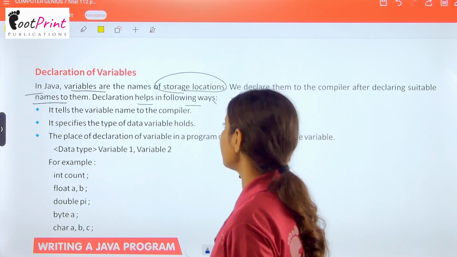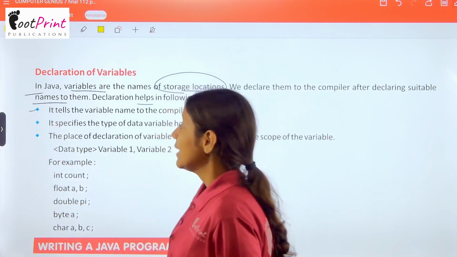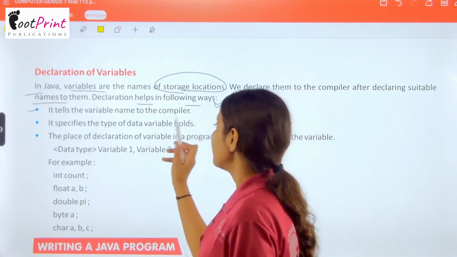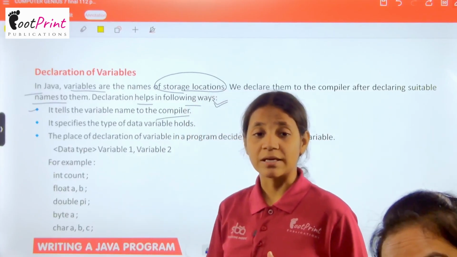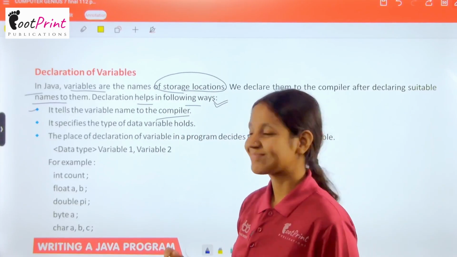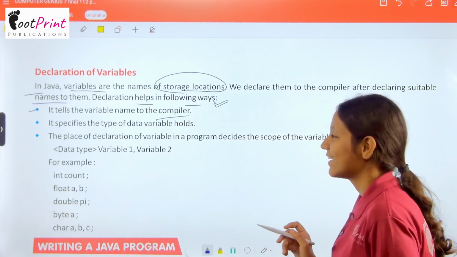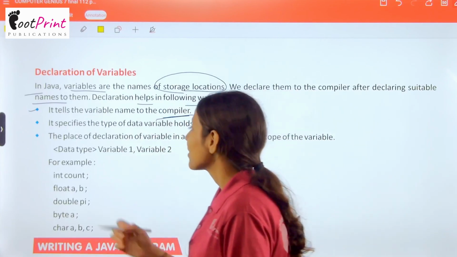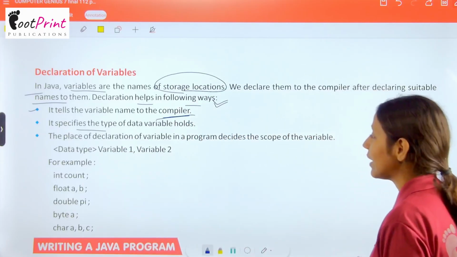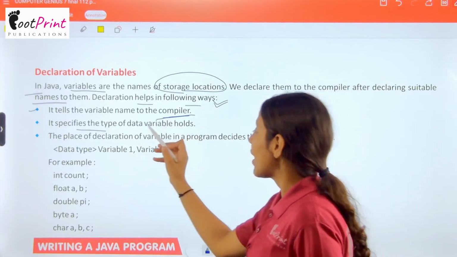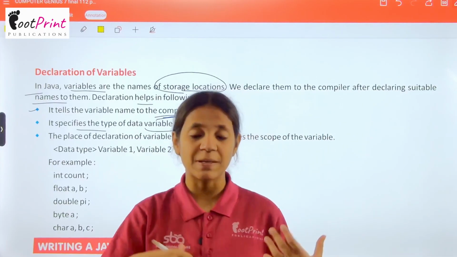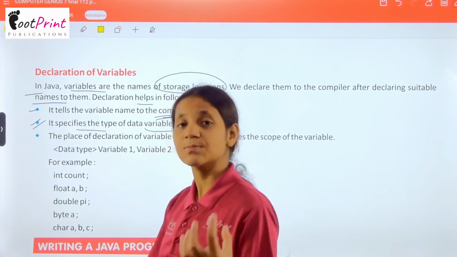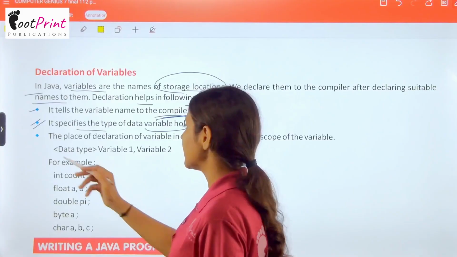अब ये हमारी help क्या करता है? It tells the variable name to the compiler. ये compiler को एक variable name दे देता है. Now it specifies the type of data variable holds. अब ये क्या, जो variable hold कर रहा है उसका एक specific type दे देता है. Okay, it makes me understand that it is the specific type of data variable.